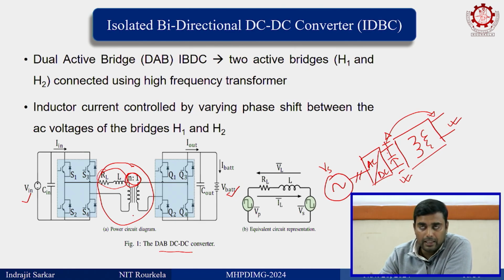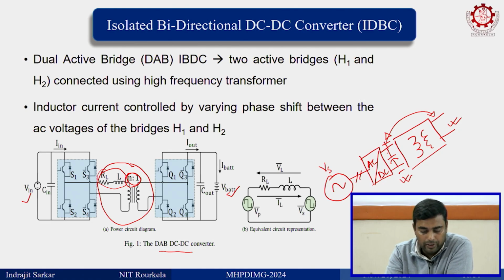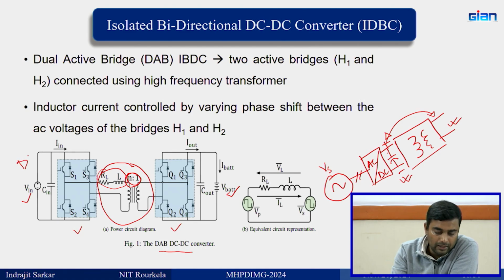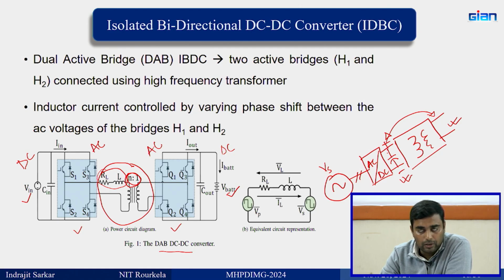So, this is a high frequency link, which gives you compact size and is also lightweight. But previously we had a much smaller number of switches. Here we need to have 2 H-bridges at the input and output of the high frequency 2 winding transformer. The purpose of these H-bridges is to convert this DC into AC, square wave AC or quasi square wave AC, that we will see, and also here, this DC into AC. So, this is the configuration of a DAB.